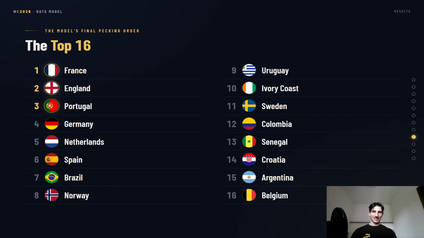So keep watching Norway, Uruguay, Ivory Coast, and Sweden, as these are sort of the dark horses of the tournament according to my model. Especially Norway and Sweden might really accomplish something quite great this year. Then next up we have Colombia, Senegal, Croatia, Argentina, and Belgium. And you can see how low Argentina is actually in these rankings.